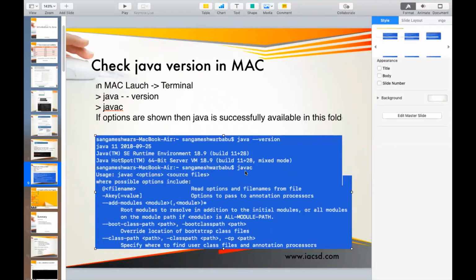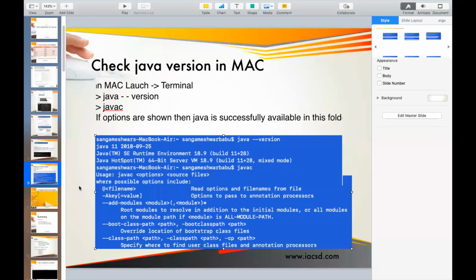If you're able to see, then this is fine. You can compile and run your Java program. But if, when you type it, you're getting an error like a command not found error, then in that case you need to set what is known as the path variable. The path variable is an environment variable which will tell you where exactly your javac is located. You have to specify that.